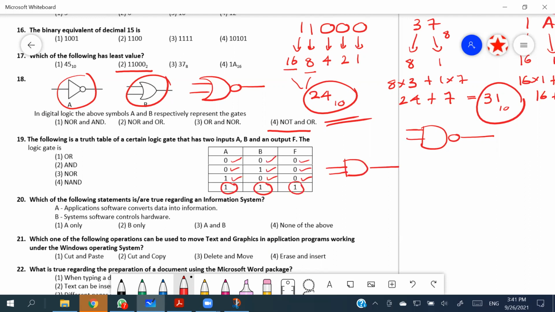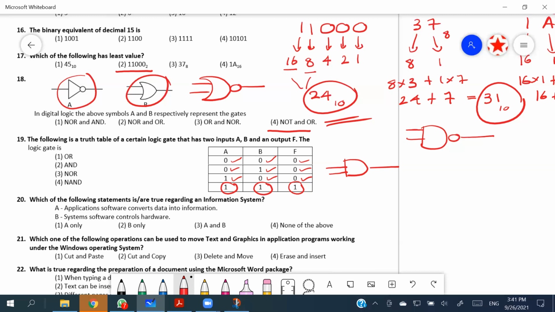So that's why I'm telling you, you have to remember the truth tables of the different kinds of gates and the symbols of them, right? You are learning only 5 different kinds of gates: NOT, AND, OR, NAND, and NOR, right?